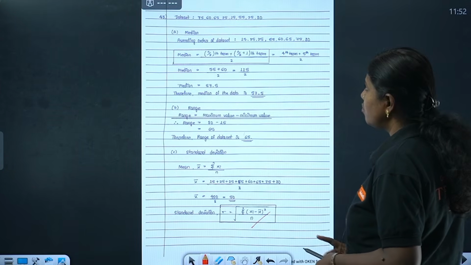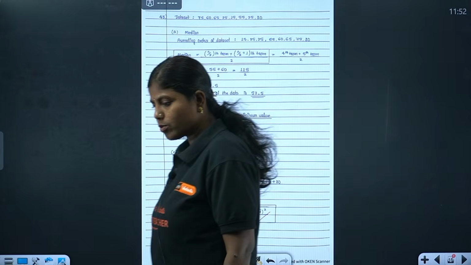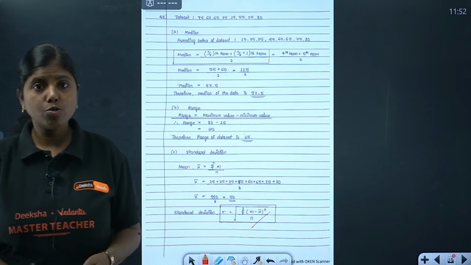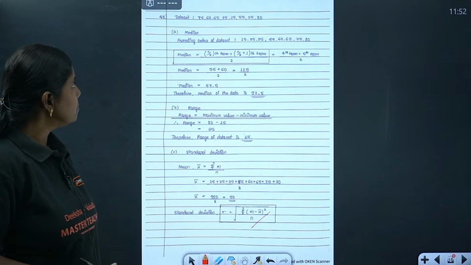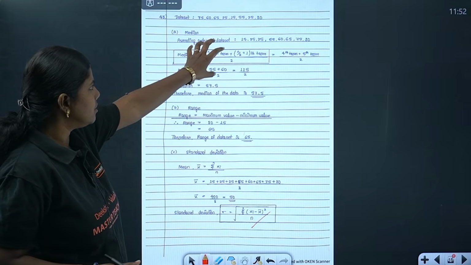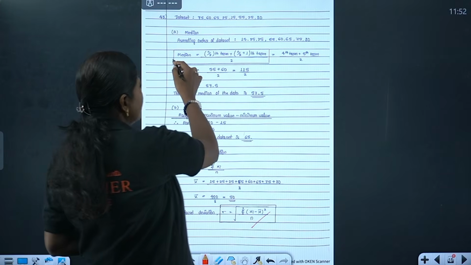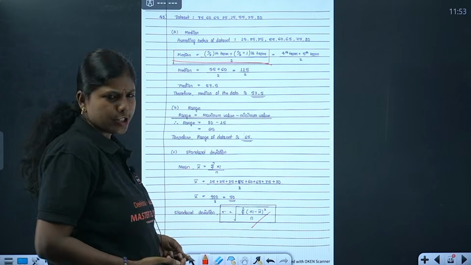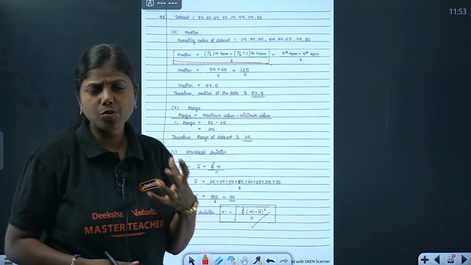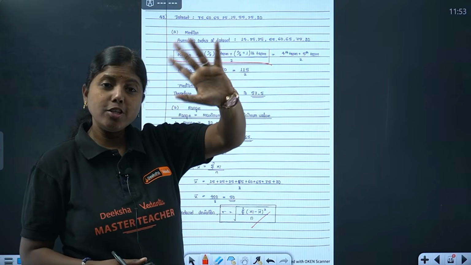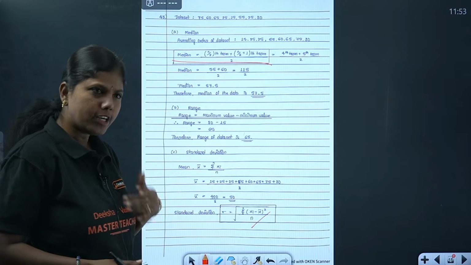Okay, we'll just go for the next question. What is there in the next question? The 43rd question, that's going to be the understanding of data. Here she has written the formula. Okay, no need of this formula as such, because it is not given in the textbook. You can just write it as the average of two middle elements. That way also, if you write it, it's more than enough.